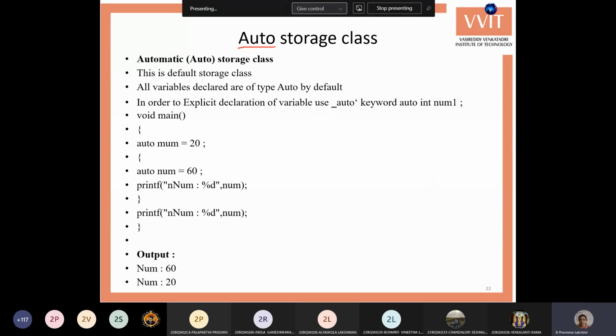Okay, first one is the auto storage class. This auto storage class is similar to local variables. The variable is automatically created, and the variable is removed from memory. That we will call the auto storage class. So for this we don't require any memory. It has a limited scope and limited memory.